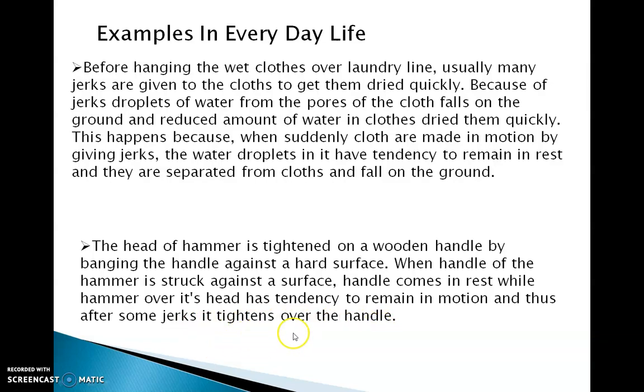We are getting jerks at the handle because the hammer is struck. The handle comes to rest, while the hammer head has a tendency to remain in motion. So the head remains in motion, the handle comes to rest, and as a result, some jerks are observed. This is another example from our daily life.